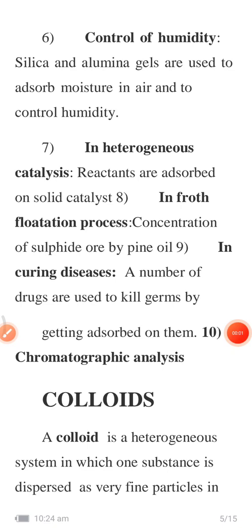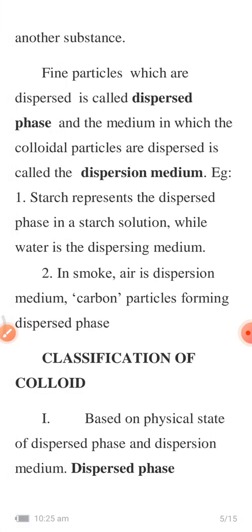Hello students. So we will move on to another topic under surface chemistry, that is colloids. Now what is this colloid? It's nothing but a heterogeneous system. Hetero means two different. So it is a heterogeneous system in which one substance is dispersed as very fine particles in another substance.